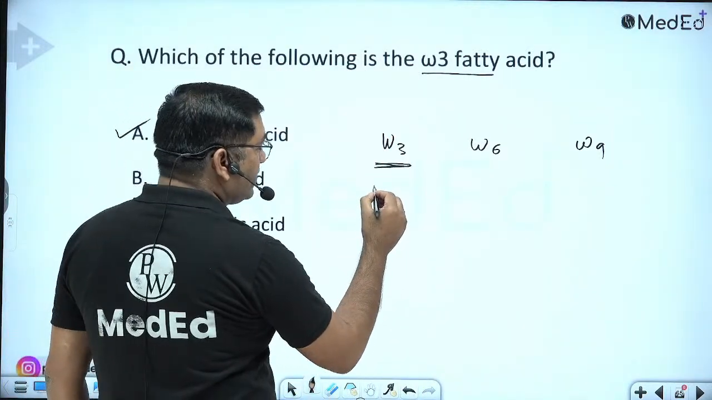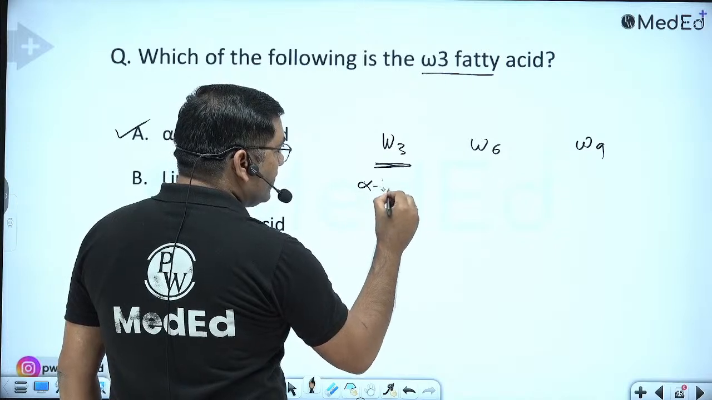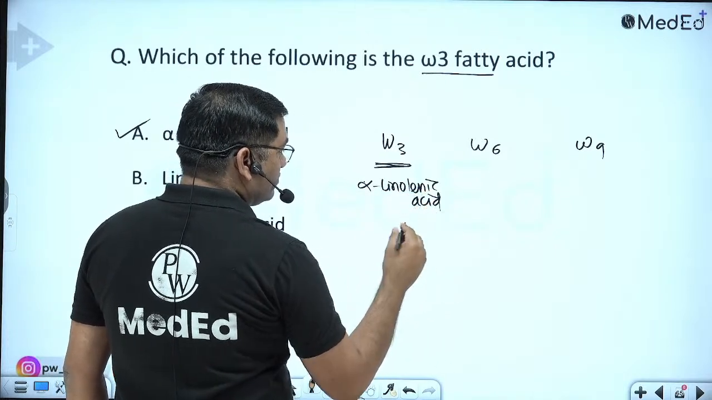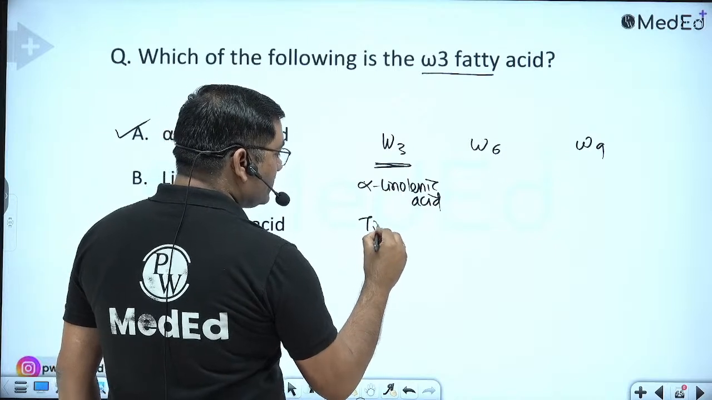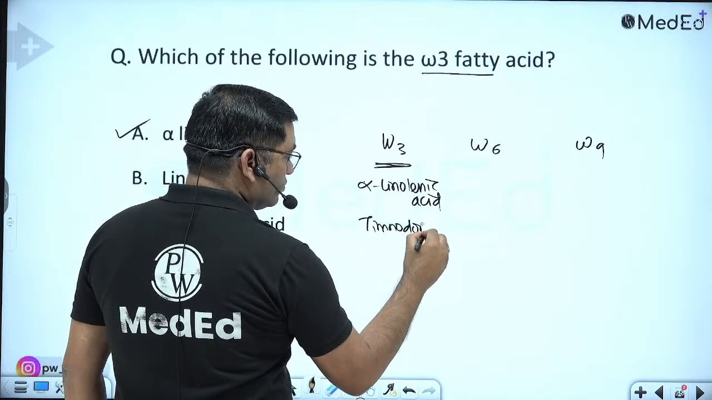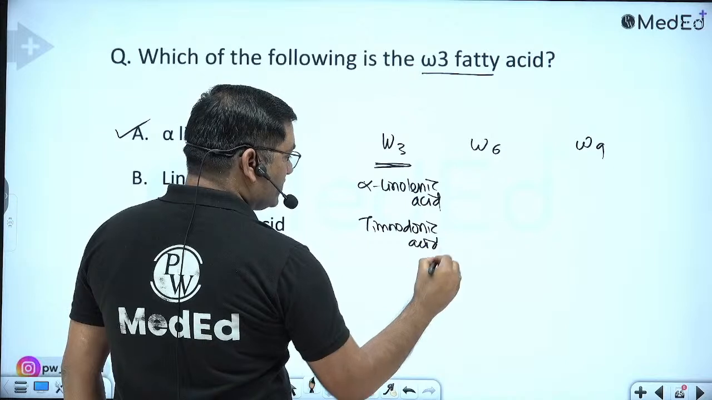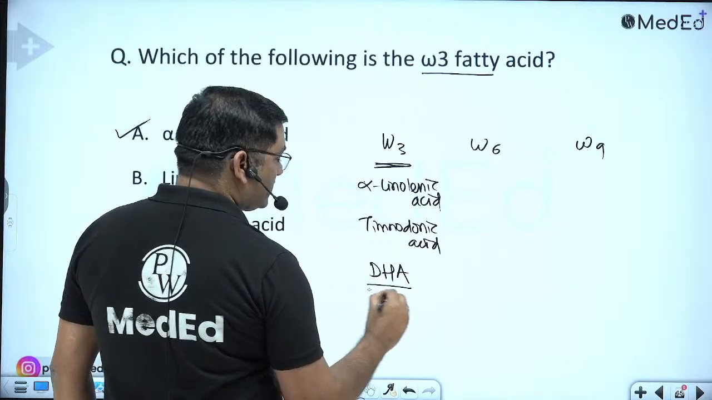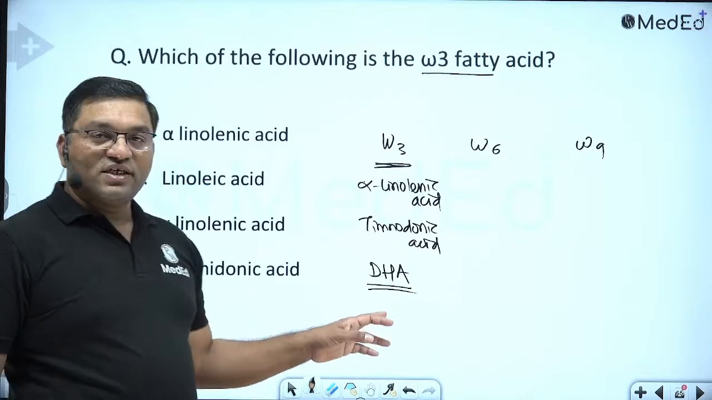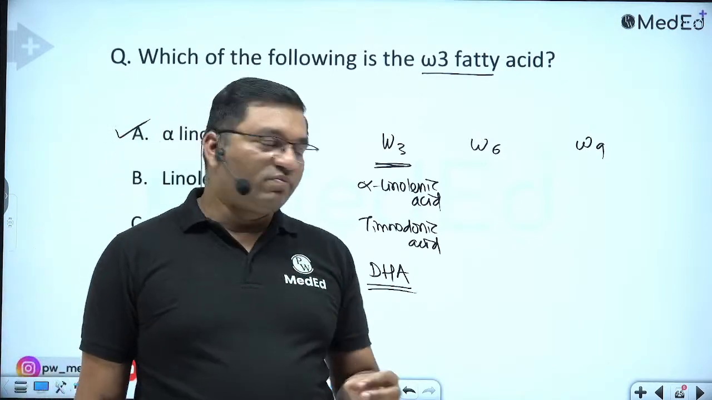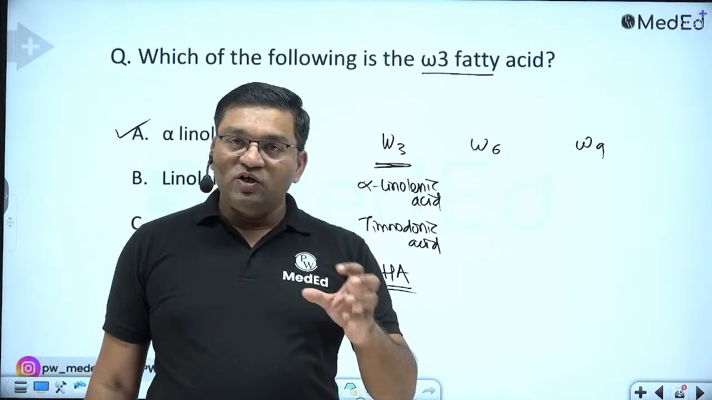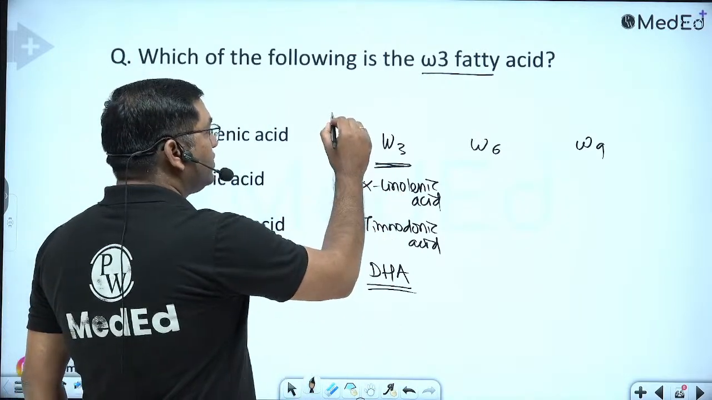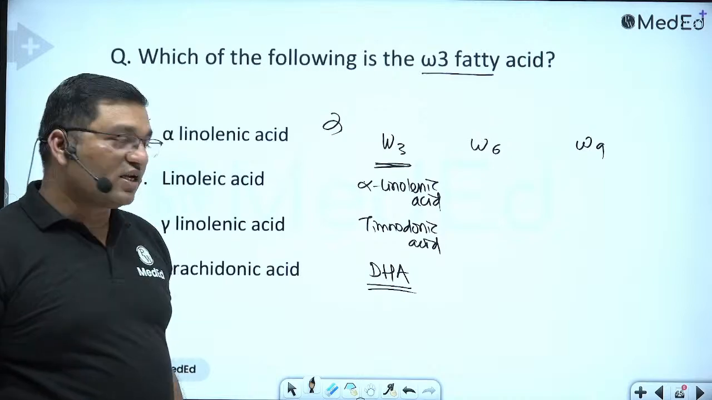Omega-3 fatty acids include alpha-linolenic acid. Then second is timnodonic acid and cervonic acid. Another name is docosahexaenoic acid, DHA. DHA is present in fish oil. It is present in breast milk. It is important for the development of brain and retina. So alpha-linolenic acid, you can convert this alpha into 3. So this is the omega-3 classification.